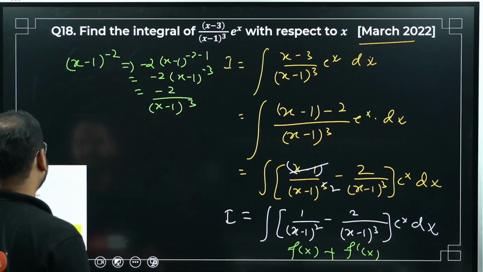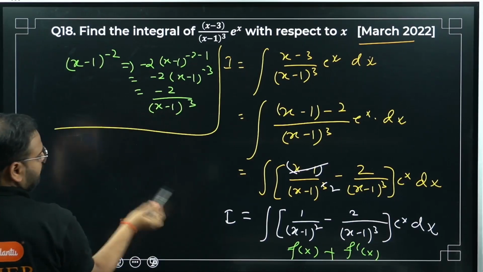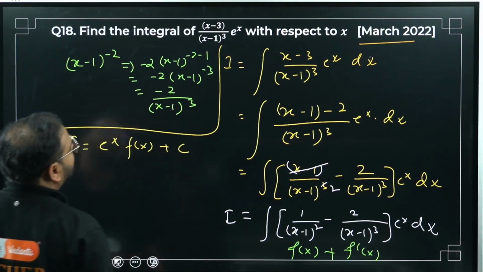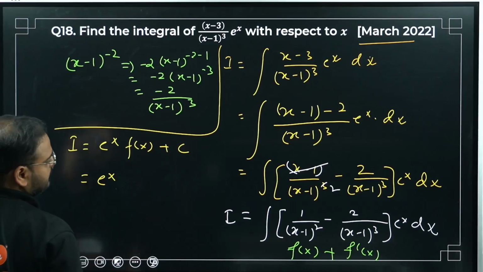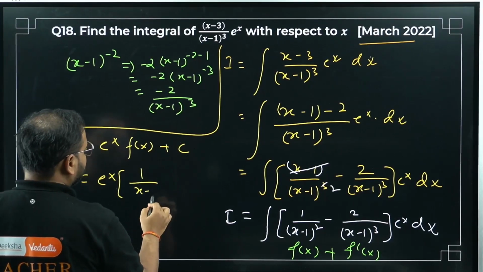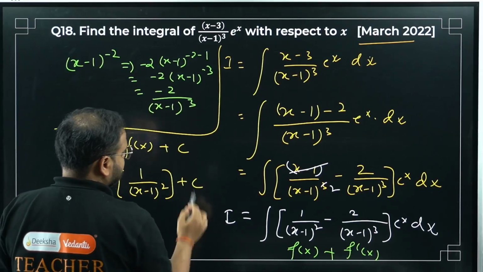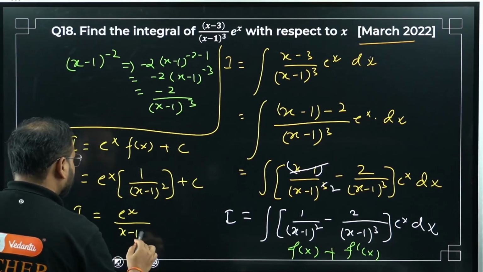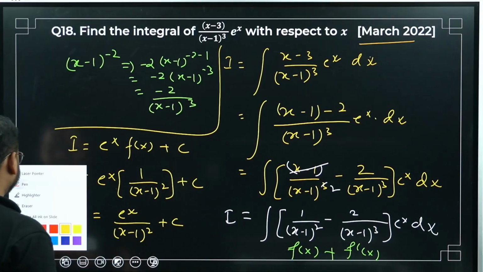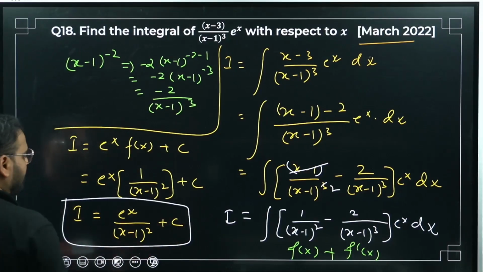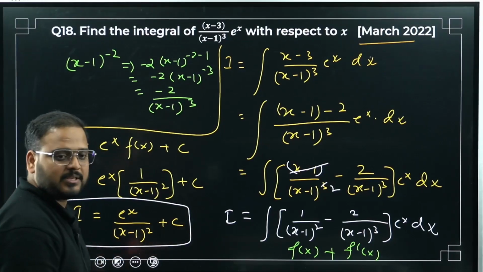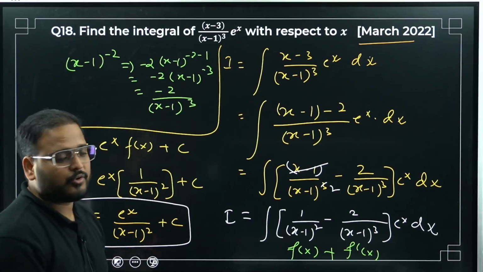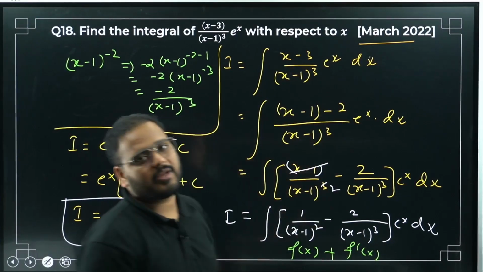So I can write simply for all of this, I will become simply e power x f of x plus c. What is f of x, sir? Please check. 1 upon x minus 1 the whole square plus c. What is my final answer? My I is coming as e power x upon x minus 1 the whole square plus c. Have a look. Yes, simple question, but this part you have to figure out. Once this is done, you can get the answer very quickly.